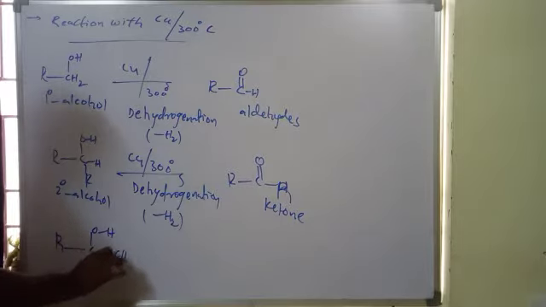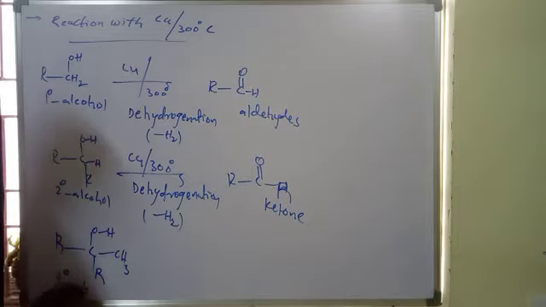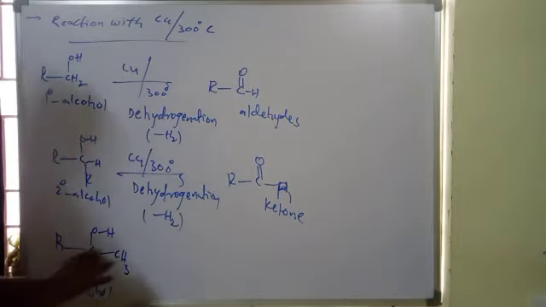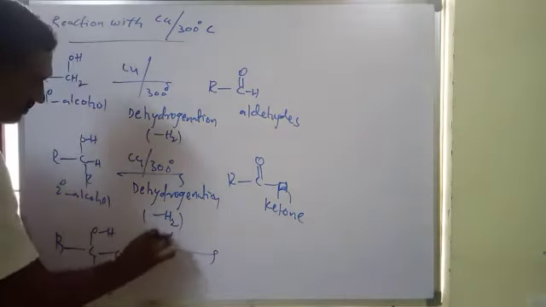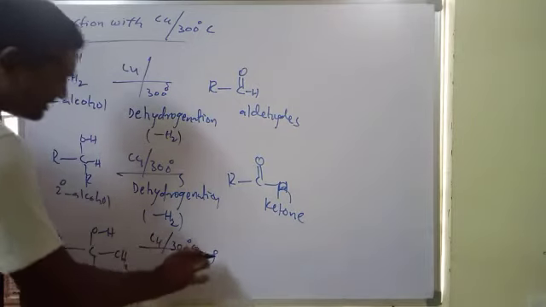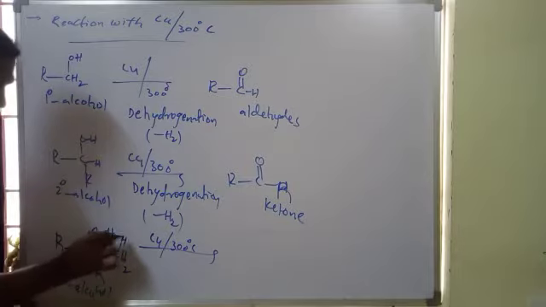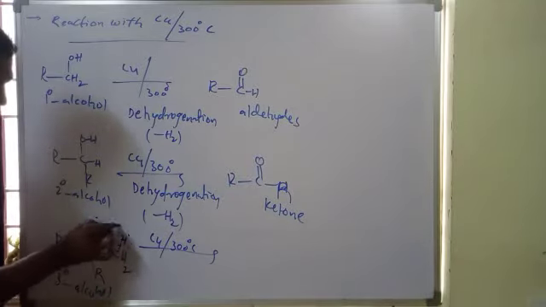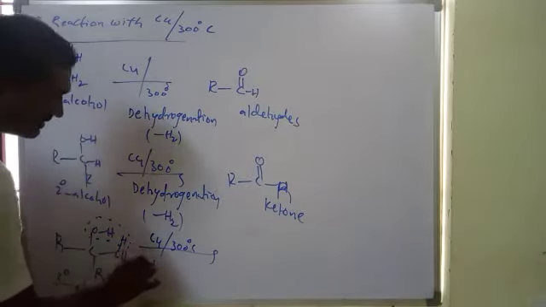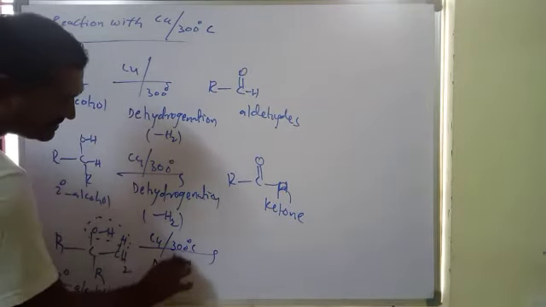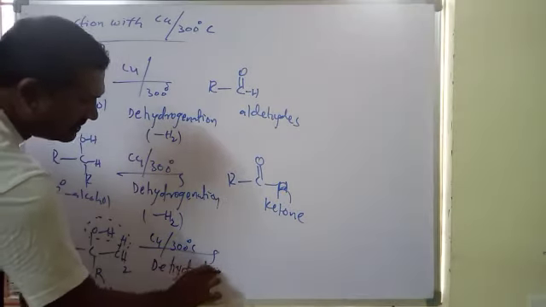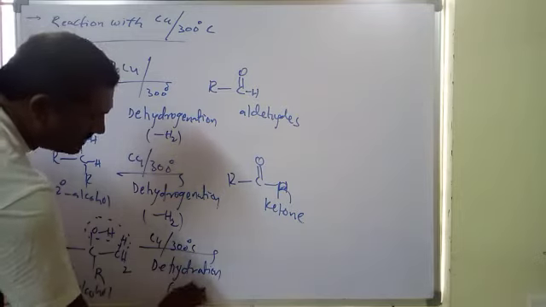And if you take a 3 degree alcohol, with CH3 and R, with the same copper at 300 degrees Celsius, here dehydration takes place, removal of water, minus water.